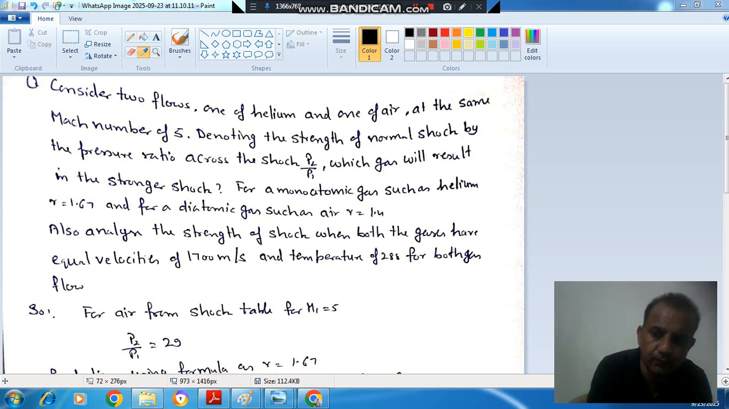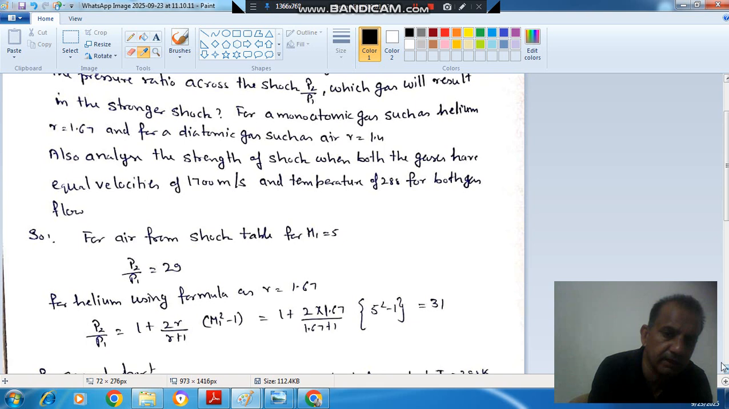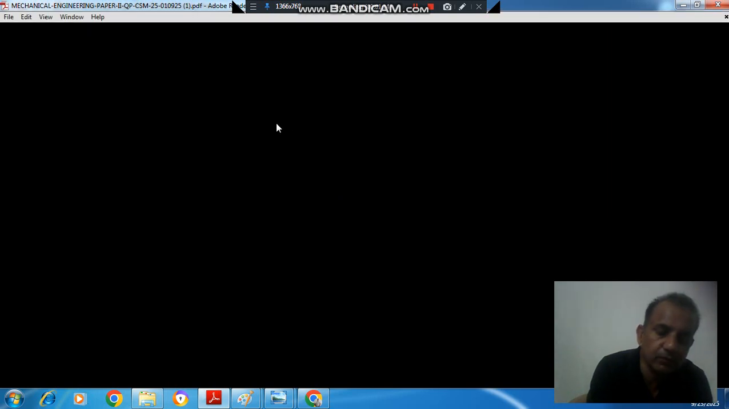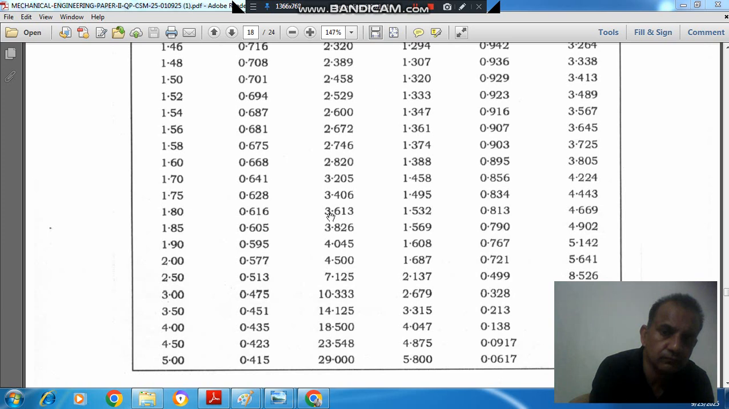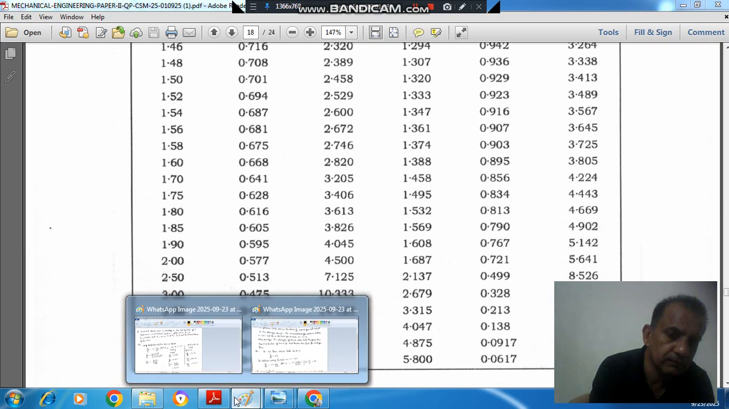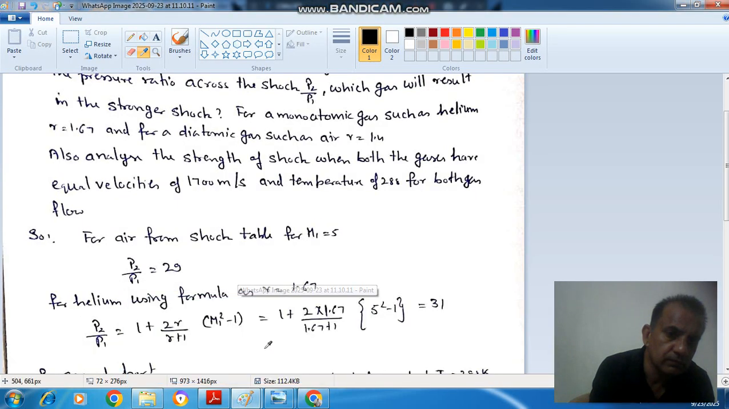First of all, for the same Mach number, we take the Mach number of air as 5 and see the shock table. We can see that corresponding to Mach number 5, the pressure ratio is 29. So Py by Px is 29. So P2 by P1 or Py by Px is 29.